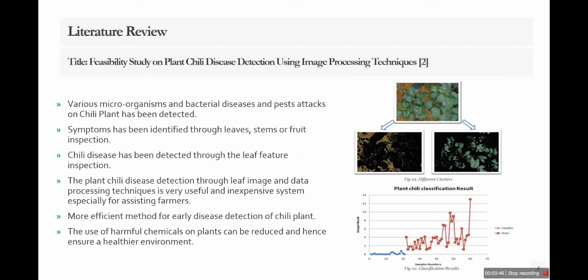So in this paper, the leaf of chili is inspected through its features, and then the disease has been detected. The plant chili disease detection through leaf and image data processing technique is a very useful and inexpensive system, especially for assisting farmers. It is a more efficient method for early disease detection of chili plant.